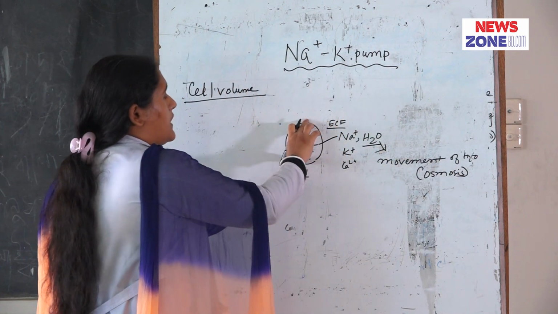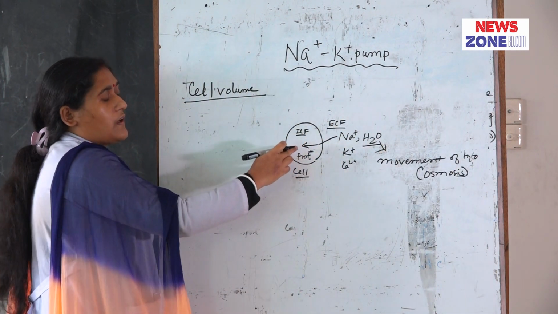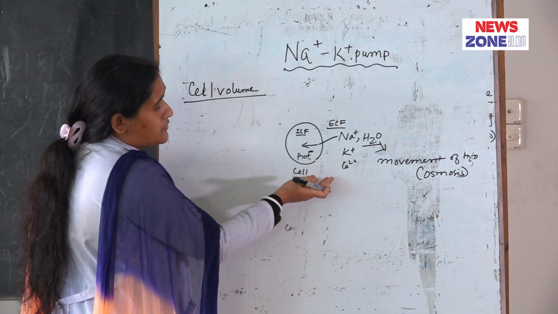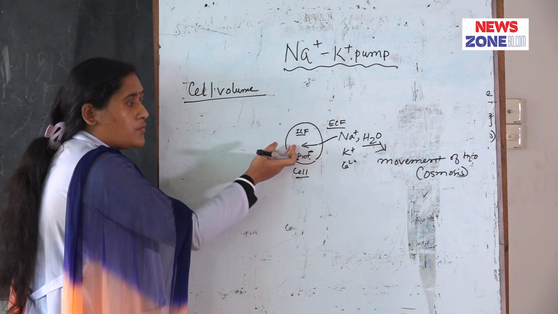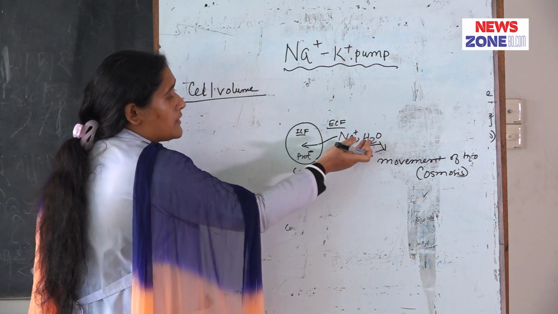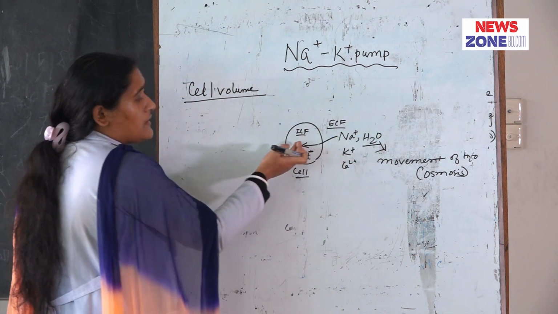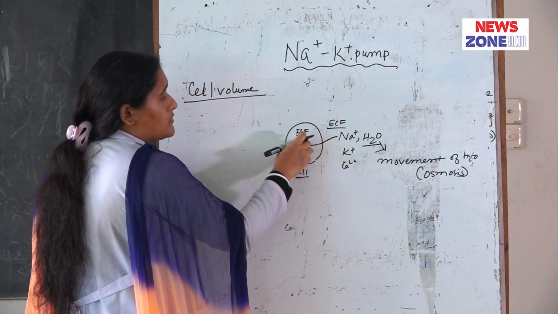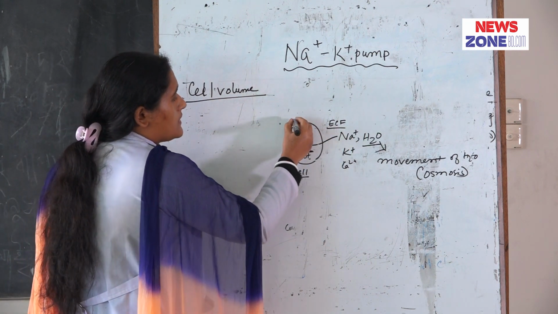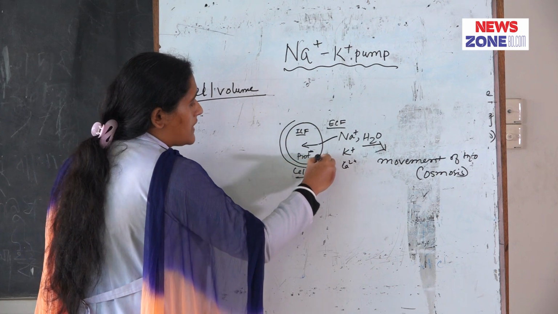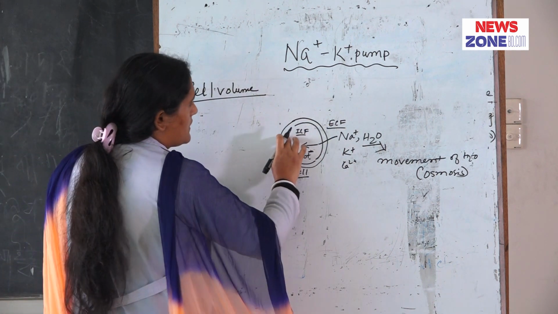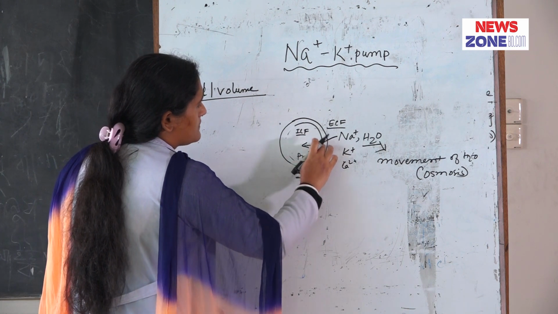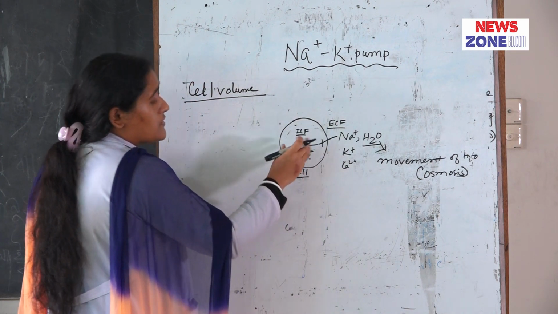So, in the cell there are proteins and other ions present, they do not diffuse through the cell membrane, they are negatively charged, and they attract the positive ions. When cations move into the cell, it causes osmosis of water into the cell. So, when water enters the cell, the cell volume rises and the cell swells.